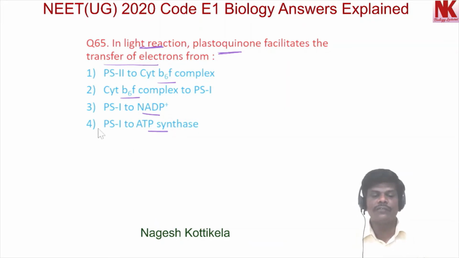Here among the four given options, option 1 is the correct option. In light reaction, plastoquinone facilitates the transfer of electrons from photosystem 2 to cytochrome B6F complex. Now moving to the next question, question number 66.